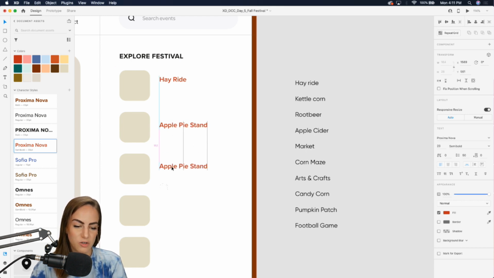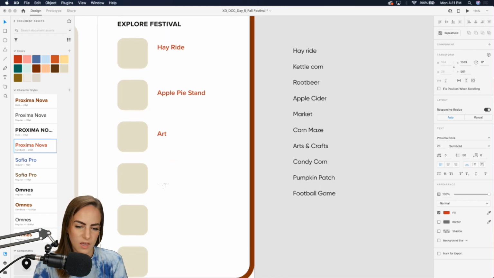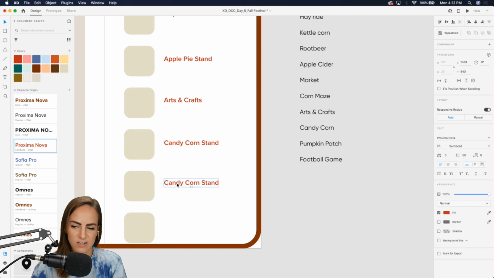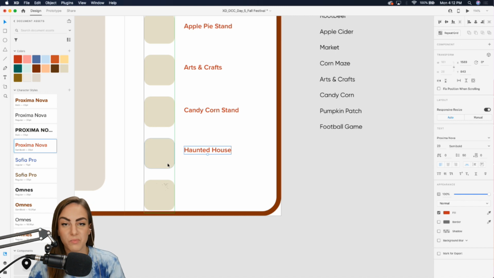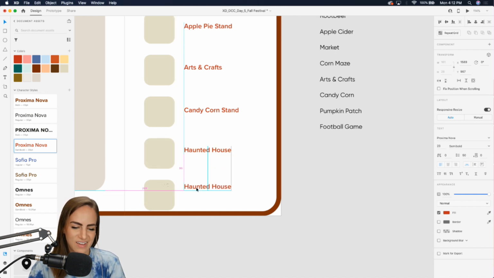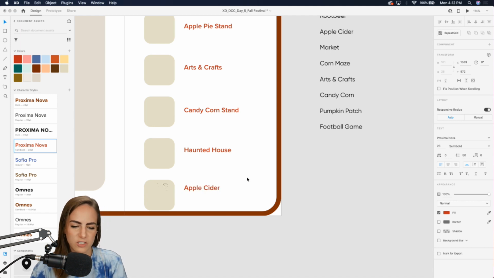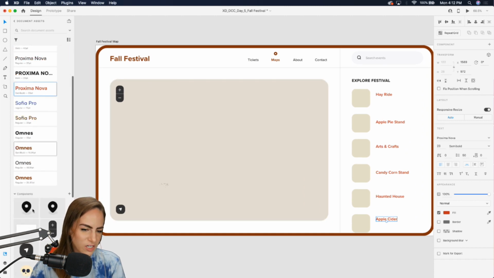Apple pie stand, and you could use repeat grid on this too, but I'm gonna end up changing all of these colors. Arts and crafts stand, and candy corn stand, and just two more. Let's say a haunted house. This is like a really big fall festival maybe. And then apple cider, of course. That's a fall festival staple, I feel like. All right, so those are looking good.